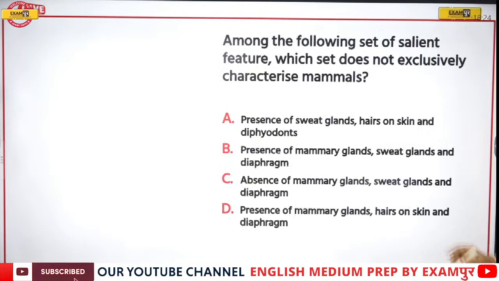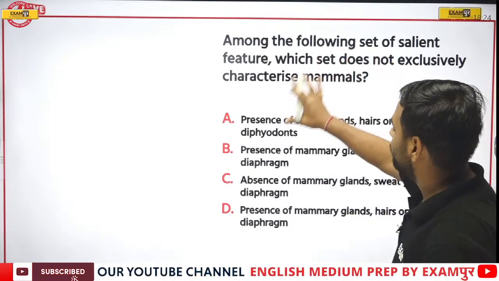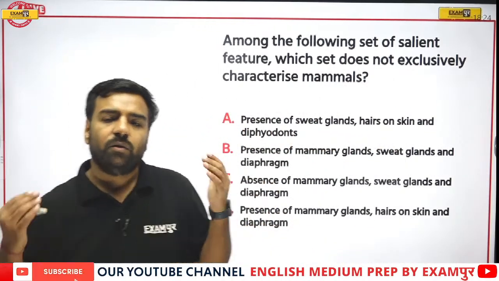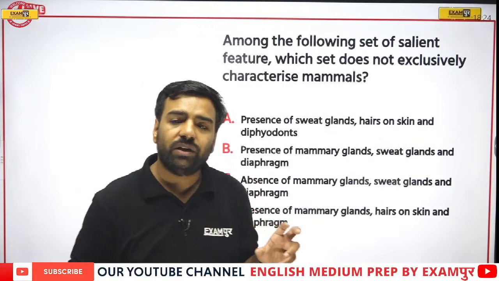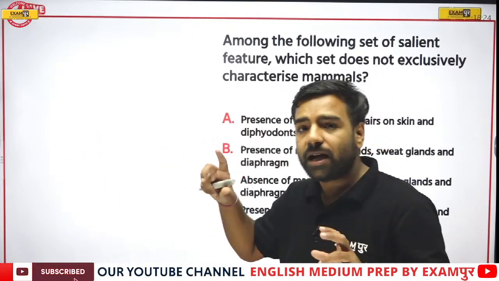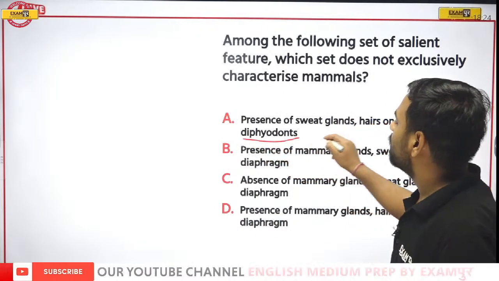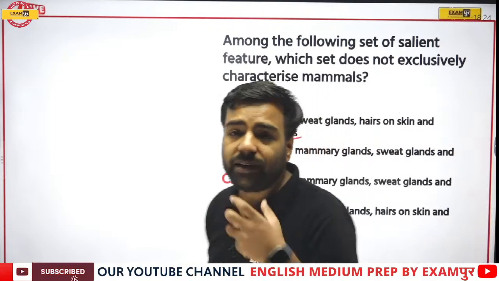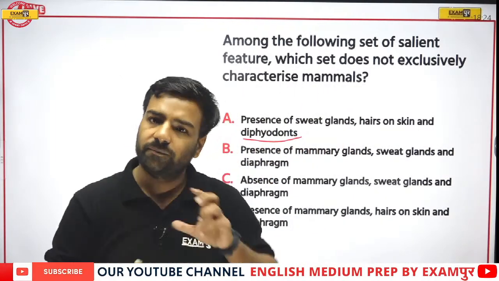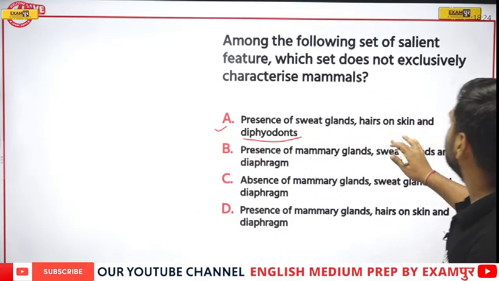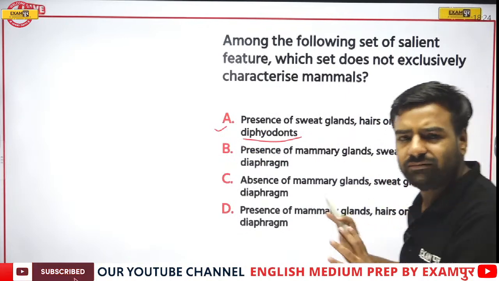Next, among the following set of salient features, which set does not exclusively characterize mammals? Now for these options, we must discuss the characteristics of mammals. We as mammals have hairs on our body. Apart from that, we have mammary glands, correct? Then we are diphyodonts, which means we have two sets of teeth. So these things are present over here. This is correct, that is presence of sweat glands, hair and skin. All these things are there.